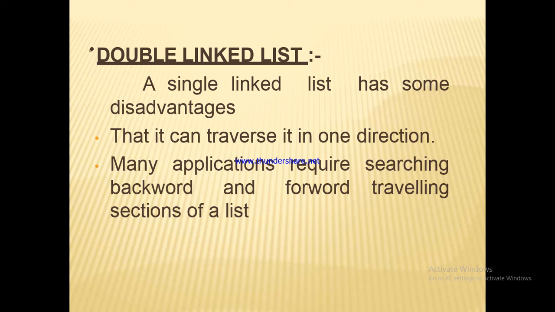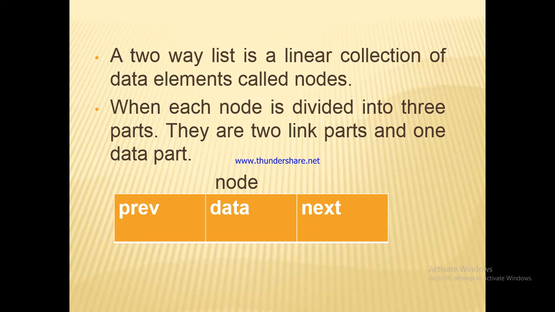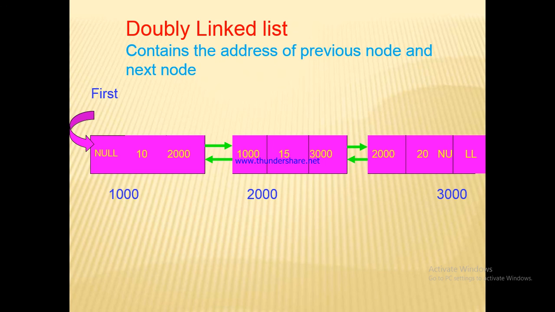Now doubly linked list. A single linked list has some disadvantage, that we can traverse it in one direction only. Many applications require searching backward and forward traveling sections of a list. So a two-way list is a linear collection of data elements called nodes. Each node is divided into three parts, there are two link parts and one data part. First one is the address of the previous node. In the middle section we have the data item. In the last part we have the address of the next node. So this is the basic structure of the doubly linked list.